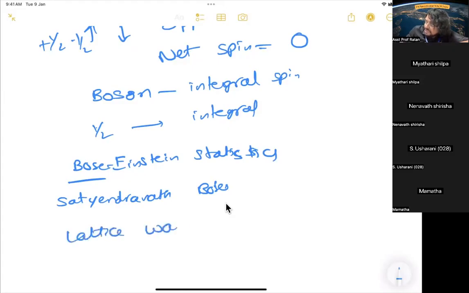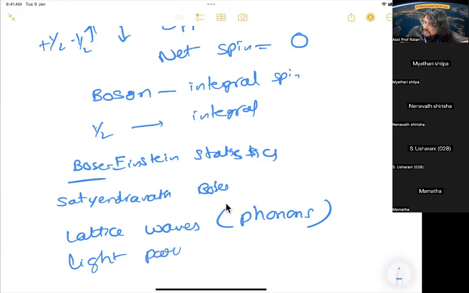Lattice waves, phonons. What do you call light particles? Light particles are photons. So photons, and lattice waves, phonons. They behave like phonons interacting with Cooper pairs, and that's how they show the property of superconductivity.